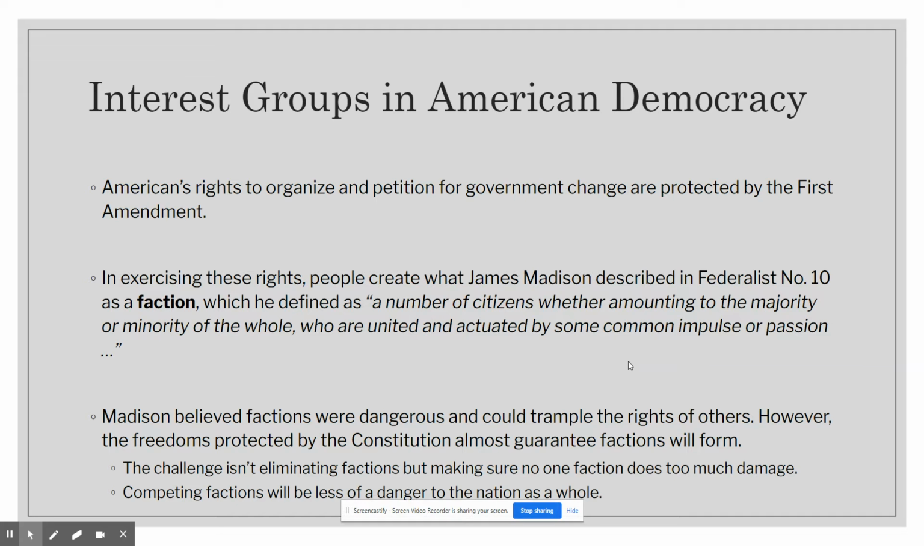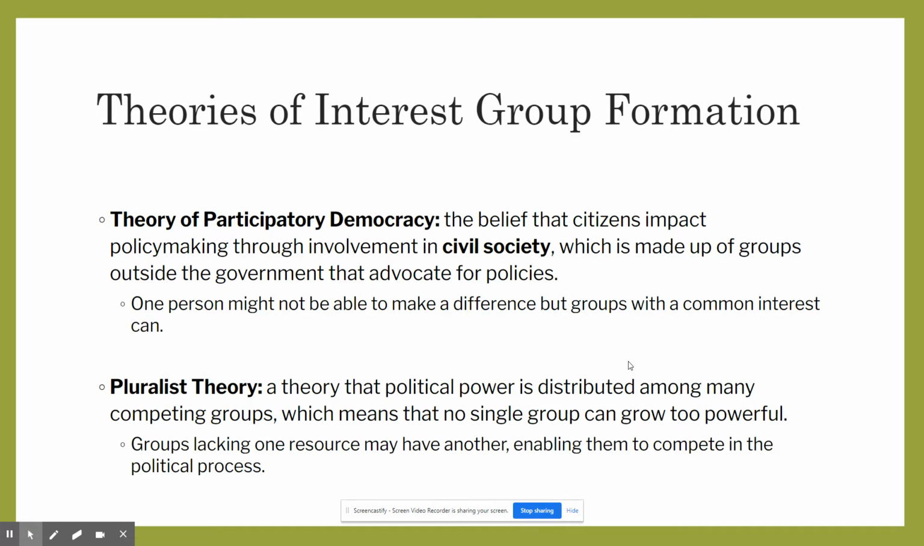So in Federalist 10, remember that Madison is going to address that concern that factions are dangerous and inevitable, but he argues that in a large republic, multiple factions would compete and ensure that none would be too dominant. So the challenge isn't really eliminating those groups or those factions, but making sure that no one faction does too much damage or holds too much power. Those competing factions are going to be less of a danger to the nation as a whole.